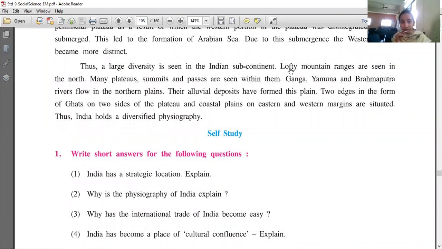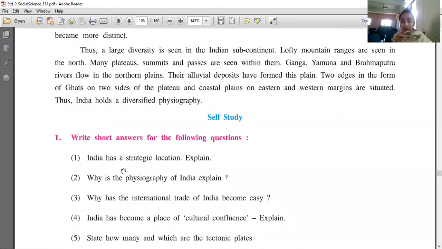We can see mountains in the north, plateaus and various rivers in the northern plains. Then alluvial soil has been deposited. Then in the eastern and western sides we can see coastal plains over there also, and that is why India is said to hold a diversified physiography.